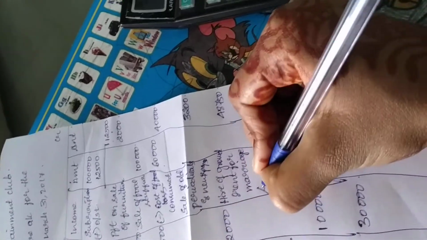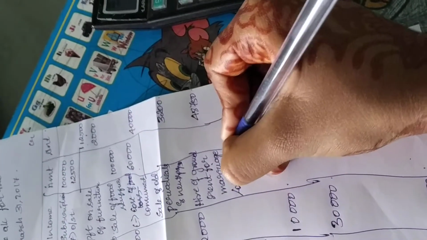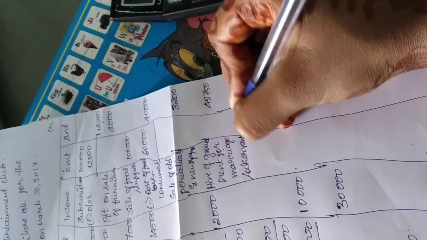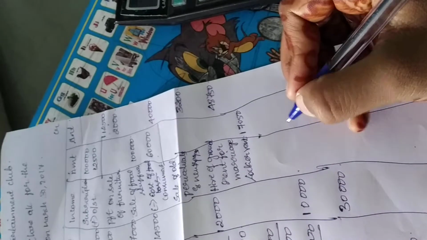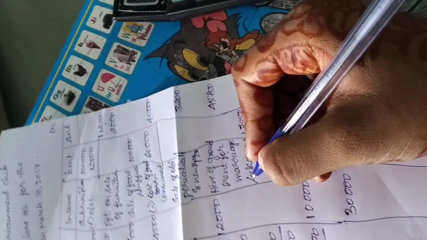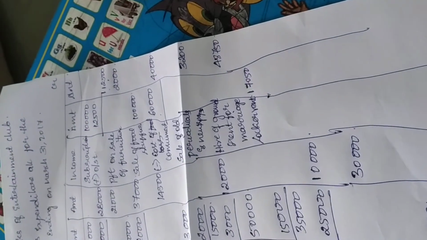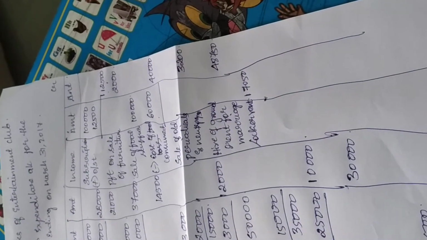The next one is locker rent. Locker rent they have given as 17,050, but see the third additional information. Locker rent rupees 3,050 outstanding for the year 2015-16 and 1,500 for 16-17.